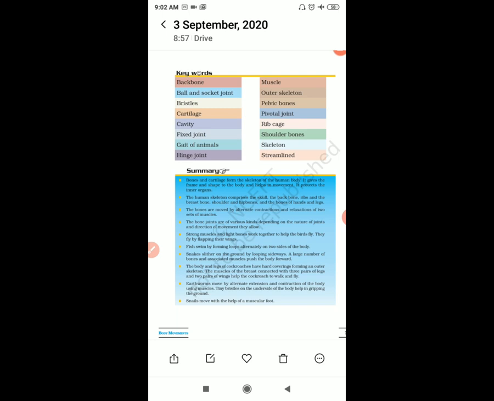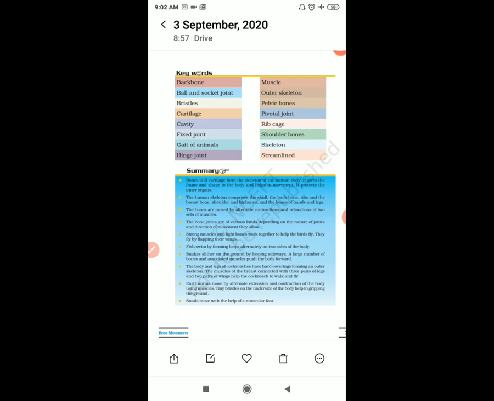So what we studied firstly, that different animals move from one place to another in many different ways, like walking, running, flying, jumping, crawling, swimming. These are the few ways in which different animals move.